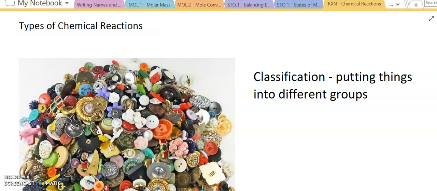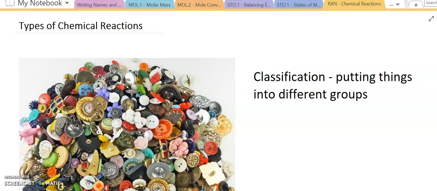Classification is the process of putting things into different groups. And if I were to give you guys a pile of buttons that look like the ones on here, some of you would organize these by color, and some of you would organize them by shape, and some of you would organize them by a different characteristic altogether. And you would all be right.